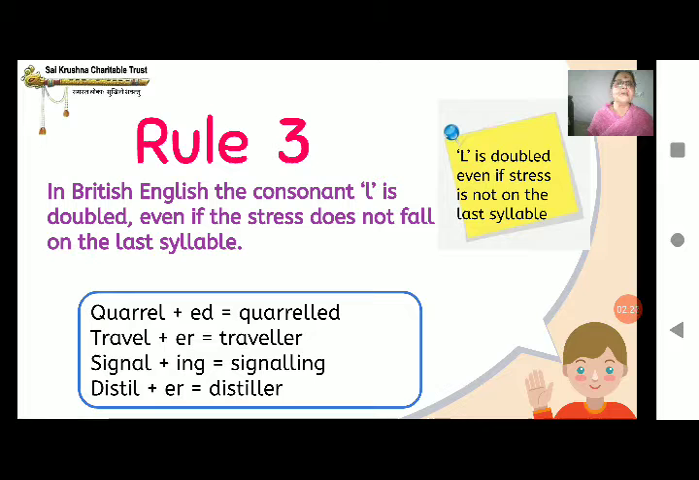Let's see some examples. So here in this note you can see L is doubled even if stress is not there on the last syllable. Quarrel. How many L's are there? 1. Plus ed becomes quarrelled. What has happened to the L? It has doubled itself. Was there a stress on L? No. What is quarrel, children? Argue and fight. Travel. Did we say travel? No. We just said travel. Plus er, L doubles. Traveller. Signal plus ing, signalling. Distill plus er is distiller.